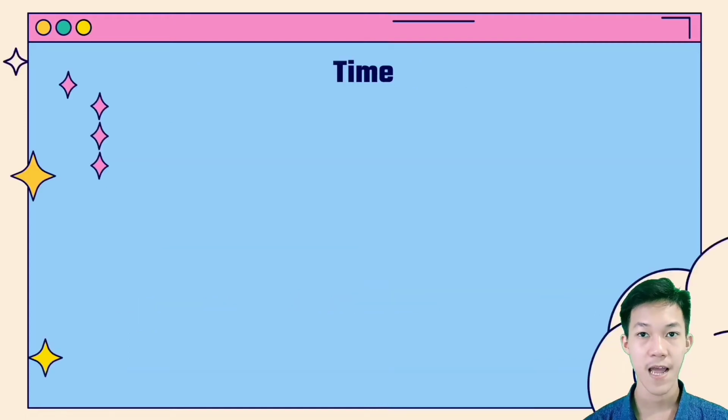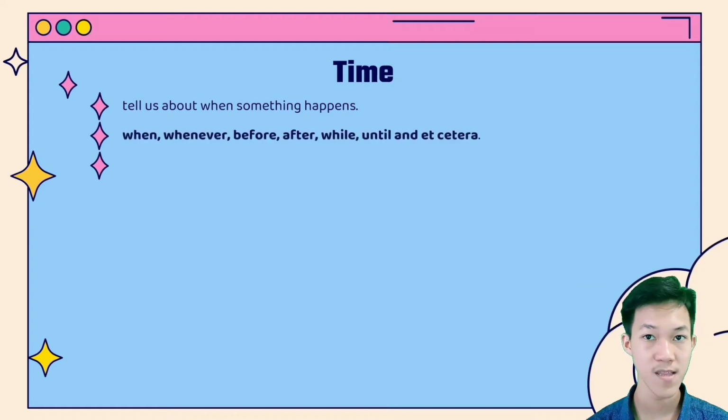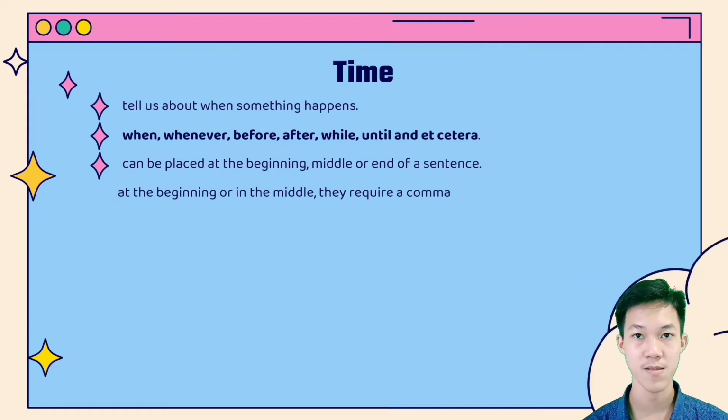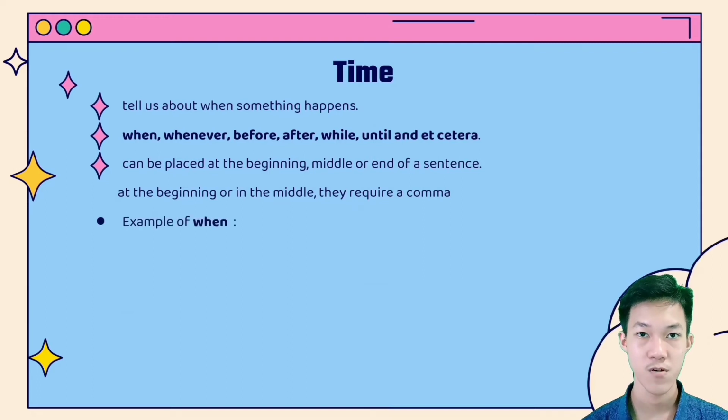So the first, adverb clause of time. Adverb clause of time tells us about when something happens. We can use conjunctions like when, whenever, before, after, while, until, and etc. Adverb clauses of time can be placed at the beginning, middle, or end of a sentence. When placed at the beginning or in the middle, they require a comma to offset them from the rest of the sentence. For the example of when: you will like my friends when you know them.